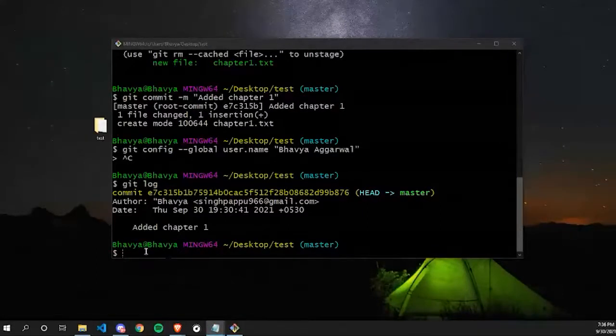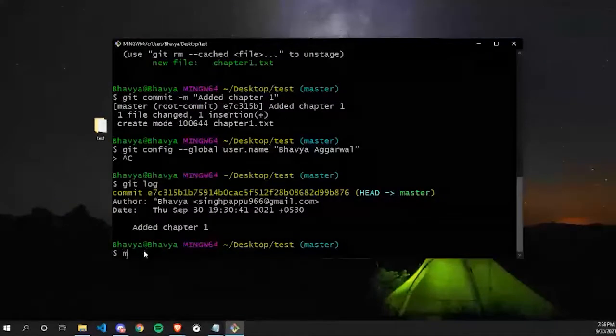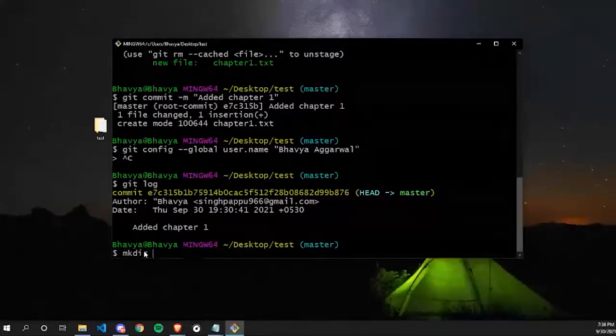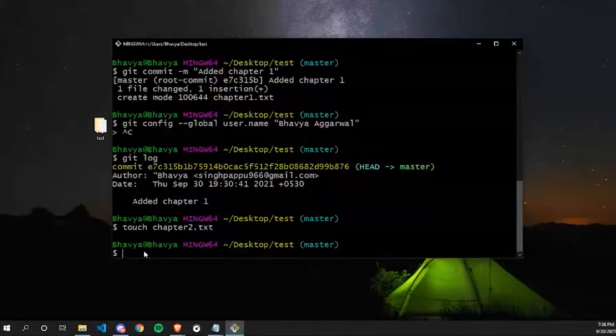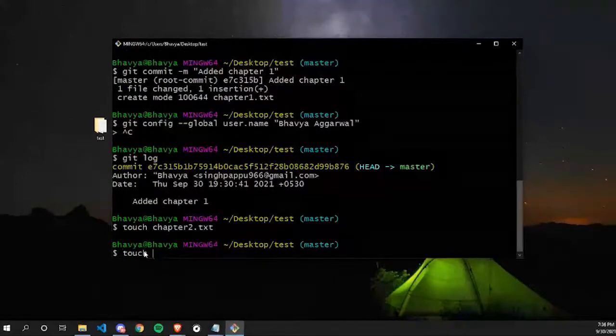Moving forward, let's create two more files inside the folder test. For that, we use the command touch, and let's name my file chapter2.txt. Now let's create one more file, touch chapter3.txt.